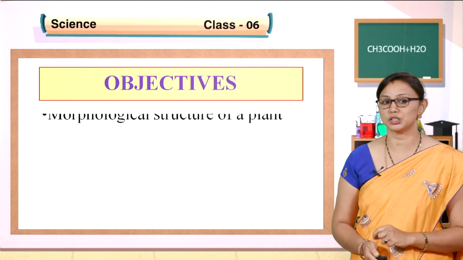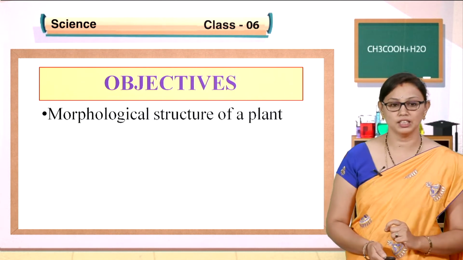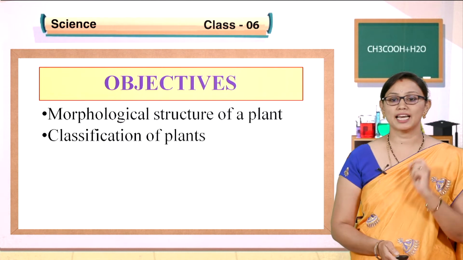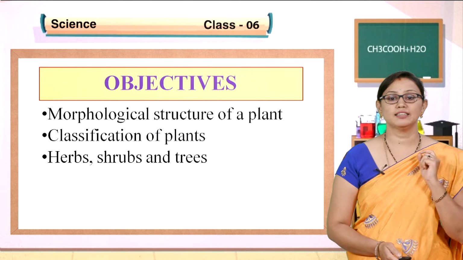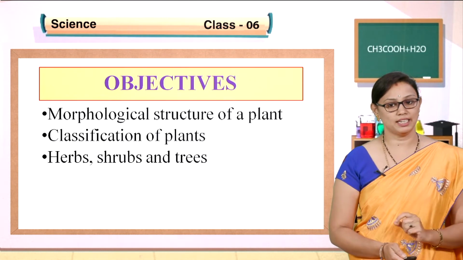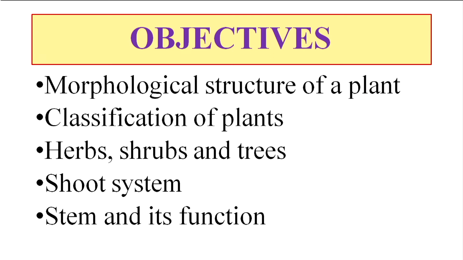Today's session, you will be learning about the morphological structure of a plant in detail and the classification of plants based on size, where you will be studying herbs, shrubs as well as trees, and the shoot system, the stem and its function. So, today we will be learning different concepts, particularly the basic structure of a plant, the classification of plants based on their size, and the shoot system in detail.